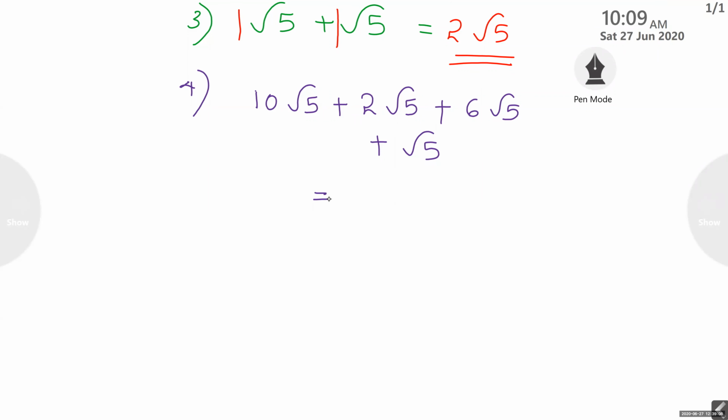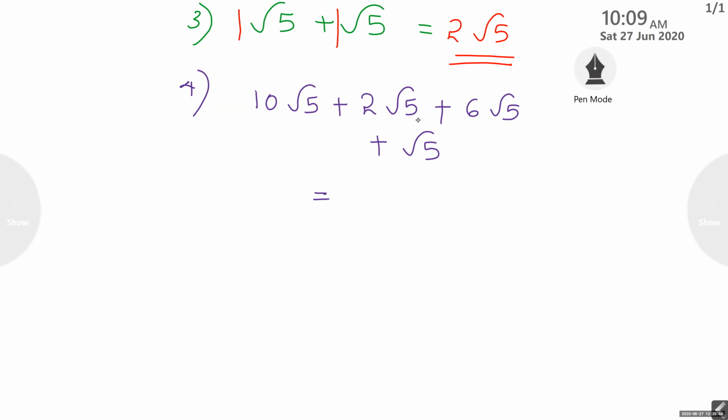Can you tell the answer? Can you read the question, Elsa? Unmute your audio and read the question. 10 root 5 plus 2 root 5 plus 6 root 5 plus root 5.